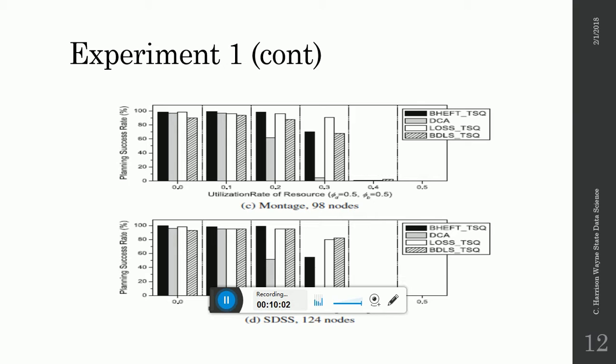As we move through to our 98 node system and our 124 node system, we can see that once the utilization hits 0.4, all 4 of the planning heuristics absolutely disappear.